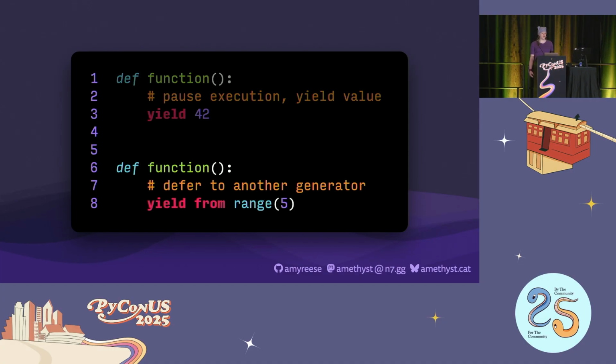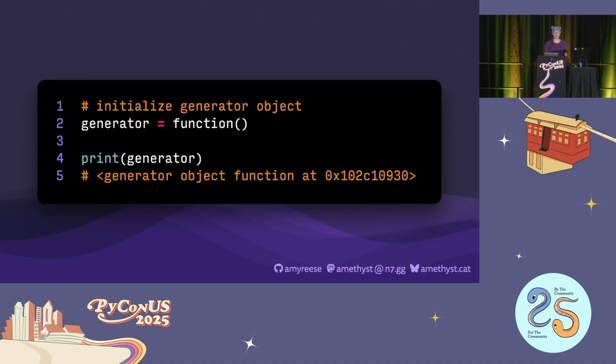We can also use yield from, which will again pause our function, but now it will defer to an arbitrary iterable instead, yielding each of those values until it's exhausted, and only then resume our function afterwards. But unlike normal functions, when we call a generator function, it doesn't immediately start running. Instead, we get a generator object,